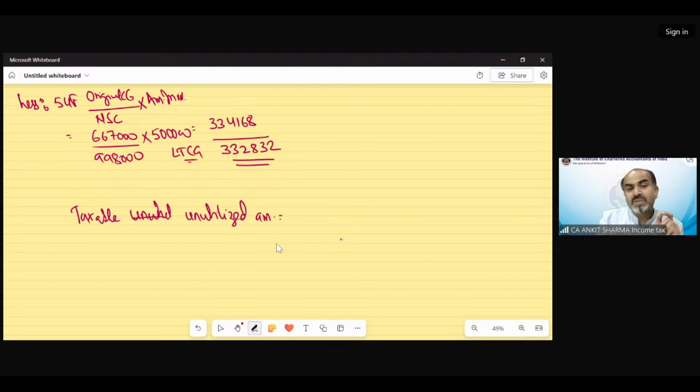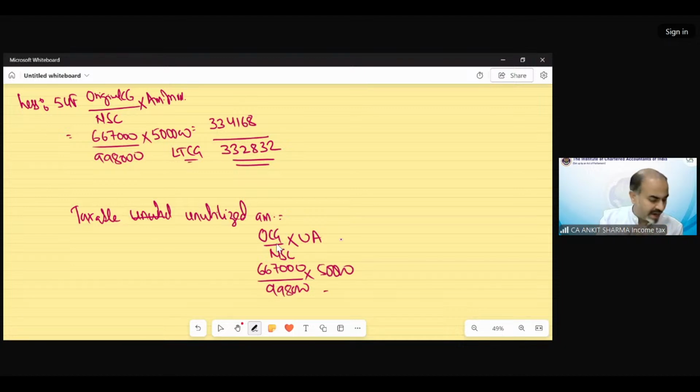So undetermined what? 50. The formula will remain the same: original capital gain upon net sale consideration into unutilized amount. So that would be 6,67,000 multiplied by 50,000. So that will come 33,416. Clear? And that would be assessment year